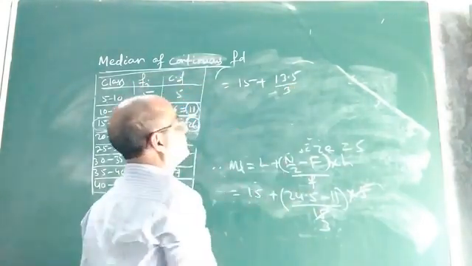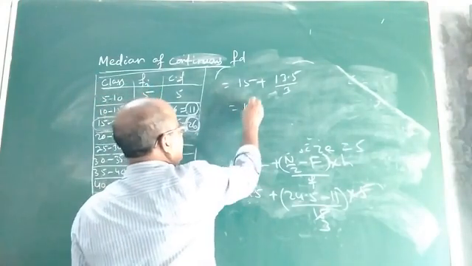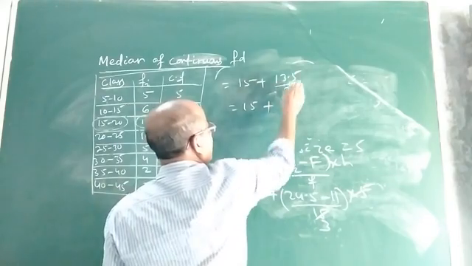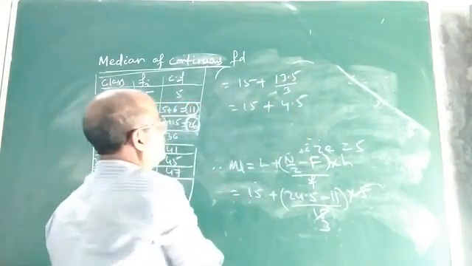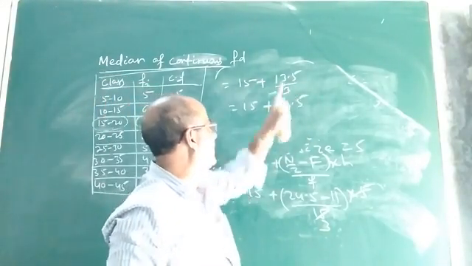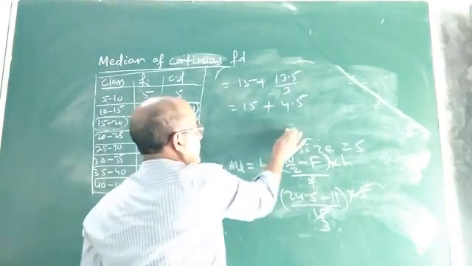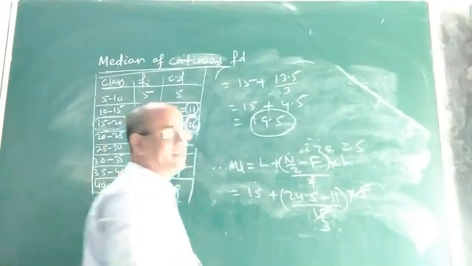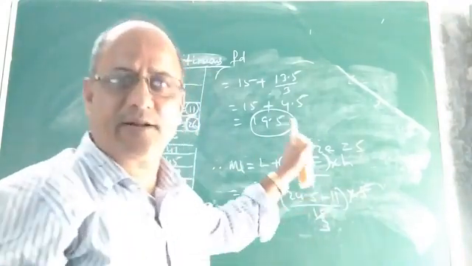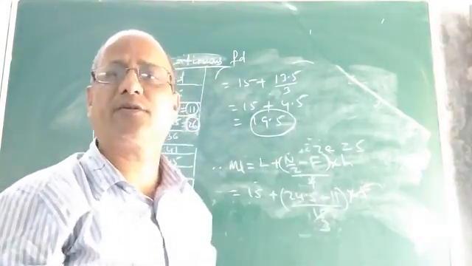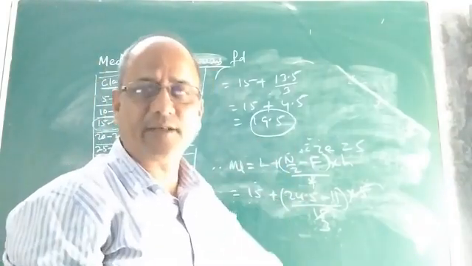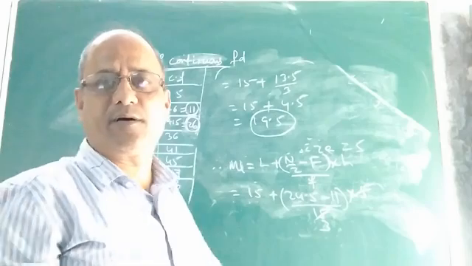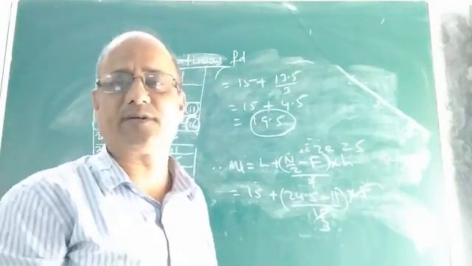So 15 plus, on further simplification, 13.5 divided by 3 gives you 4.5, and this gives you 19.5. So this 19.5 will be the required median, or middlemost value, or representative score, below and above which 50% of the scores of this particular continuous frequency distribution will lie.